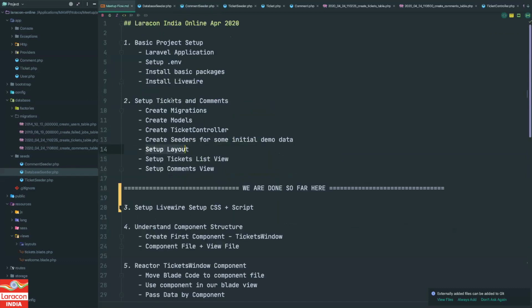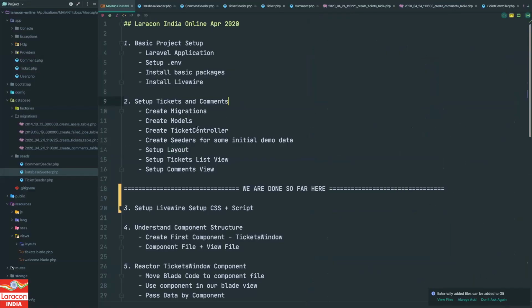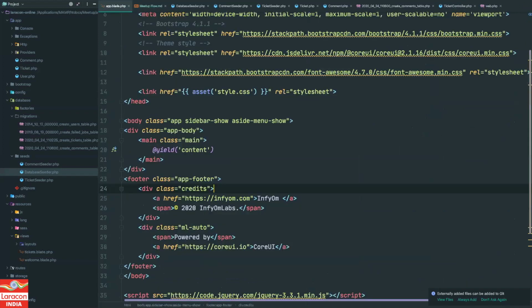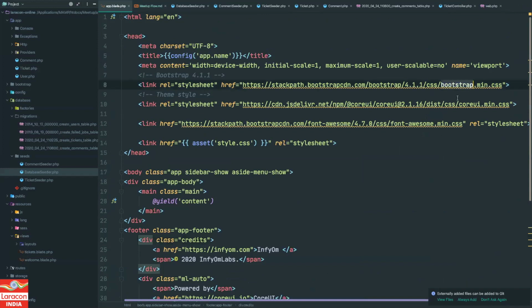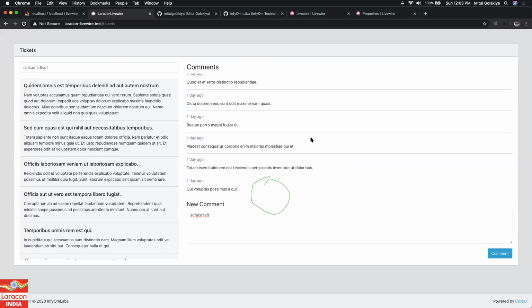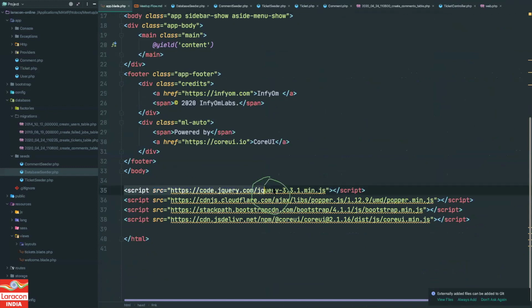Then set up a layout. All these things are already done. I have created three files. One is app.blade.php. So let's see this. Nothing special, I just included Bootstrap and CoreUI, which is open source, and Font Awesome. We are not using it, I think, but it is just the template. Then I have made one style.css, to make it look a little bit better. And then I have set up some jQuery and Bootstrap and CoreUI minimum.